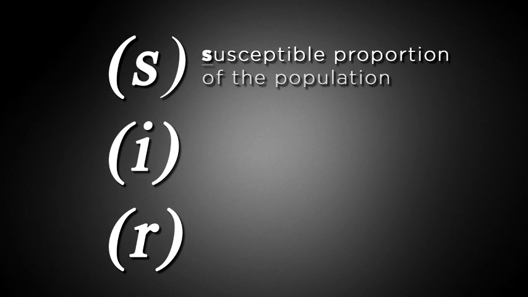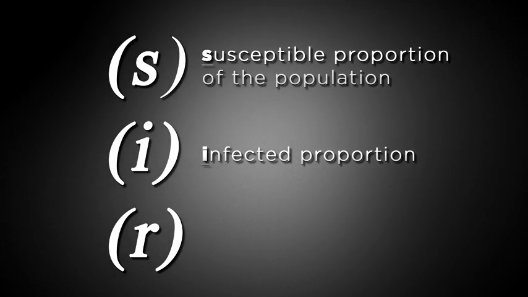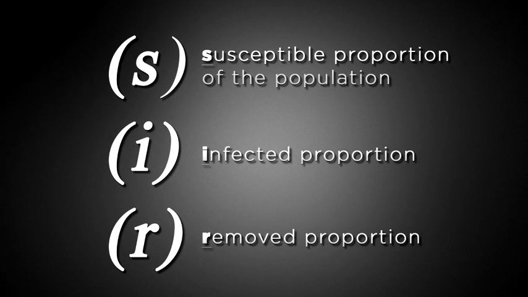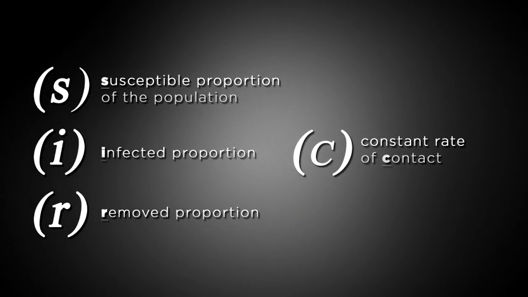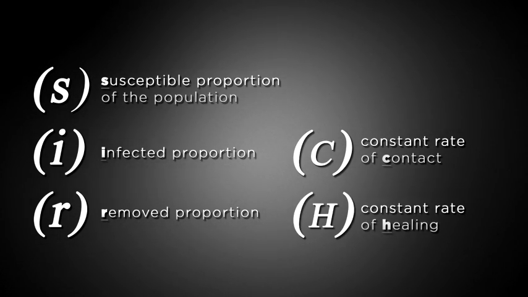The proportion of the population that's susceptible, S, at first includes everyone. The susceptible gradually become infected, I. As the infected recover, they flow to the group removed from infection, that's R. How quickly people get infected depends on the rate of contact, C, which is absolutely crucial. And how quickly someone is removed from the infected status is expressed with another constant, which we can optimistically refer to as the rate of healing, or H.